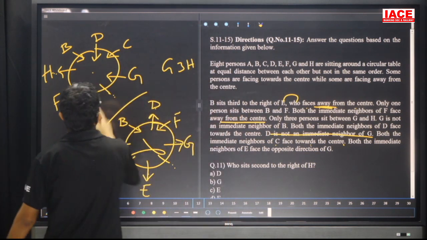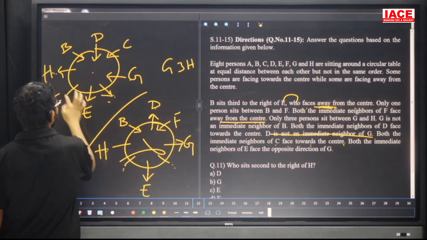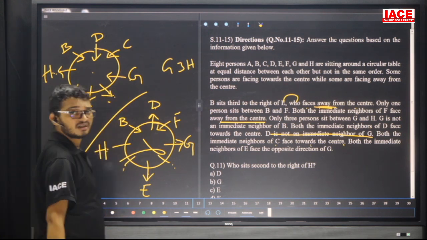Next one. Both immediate neighbors of E face the opposite direction of G. If G is inside, then these two are facing outside. This is the given one. Take care. Question number 11.